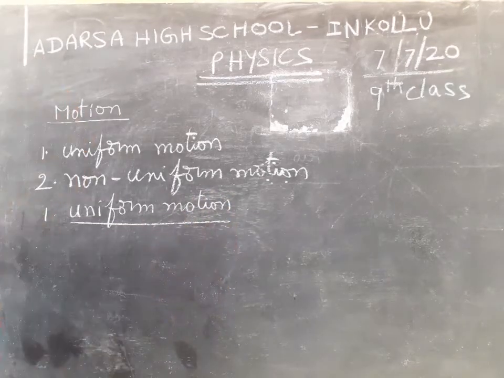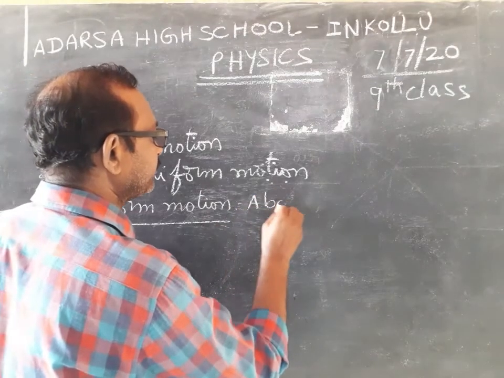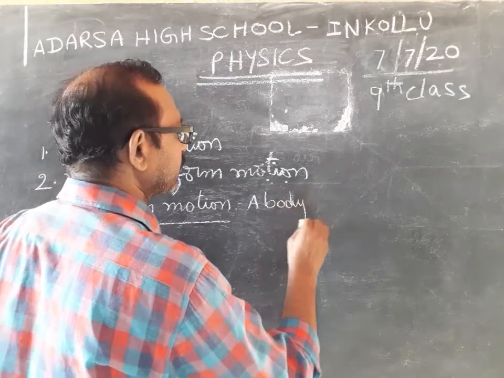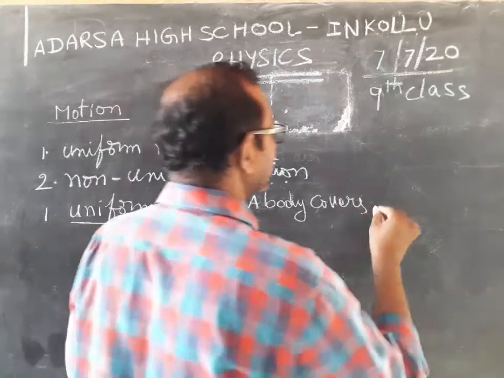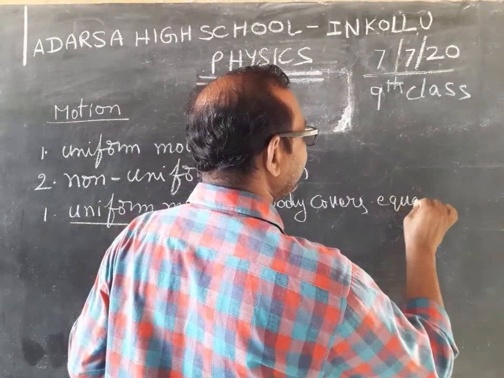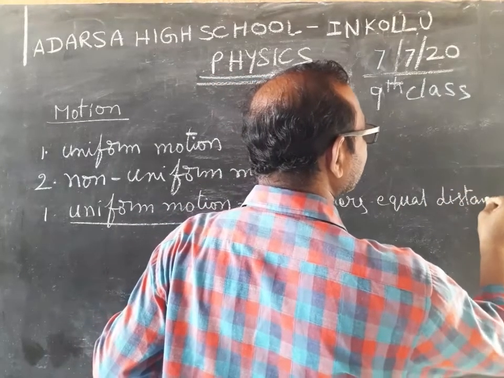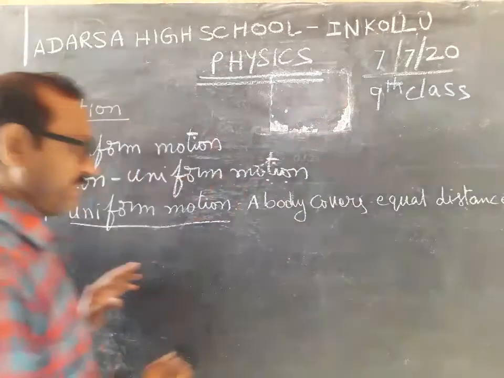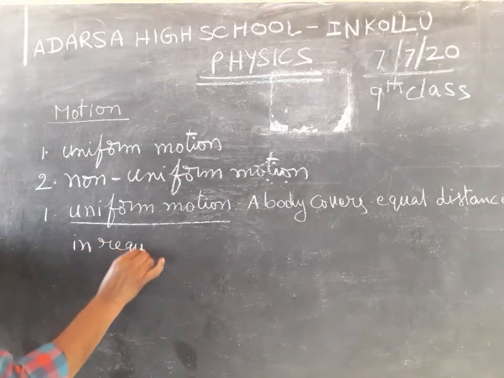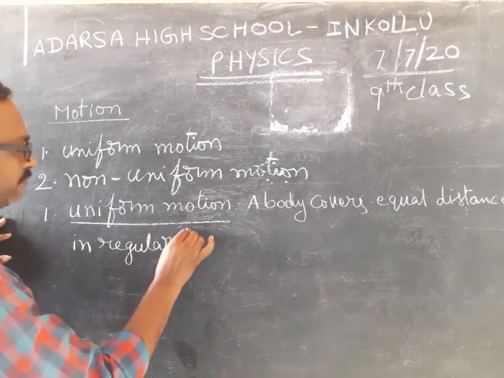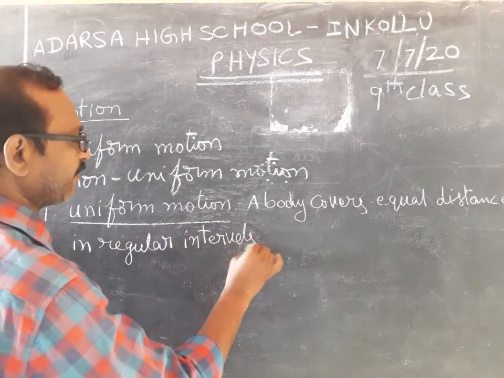What is the definition of uniform motion? A body covers equal distances in regular intervals of time.